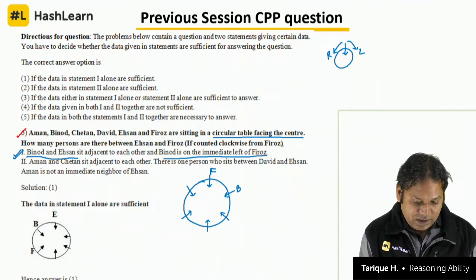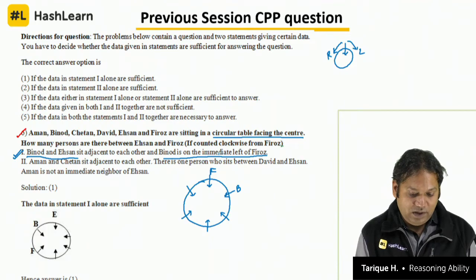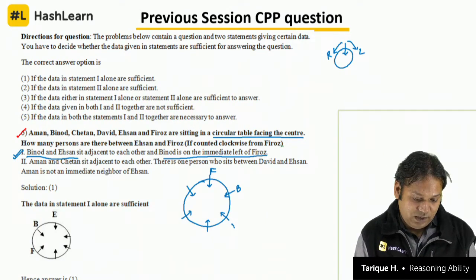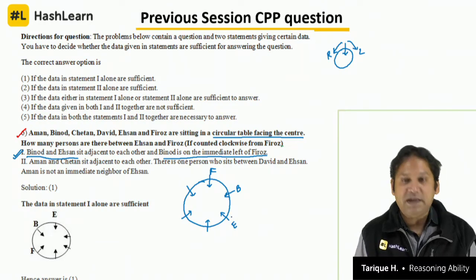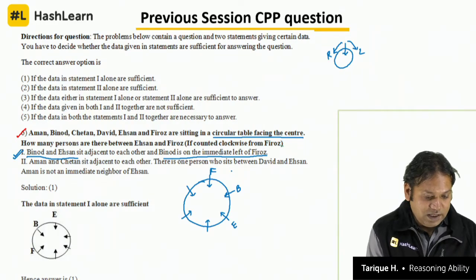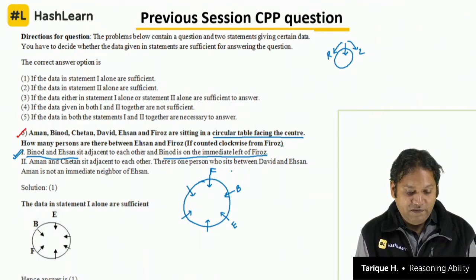So if Binod is here, already on the right hand side of Binod we have Firoz. So if Binod and Ehsan are adjacent to each other, then Ehsan should be on the left hand side of Binod. So that is E. So we get our EBF. Now the question is, how many persons are there between Ehsan and Firoz, between E and F, if counted from